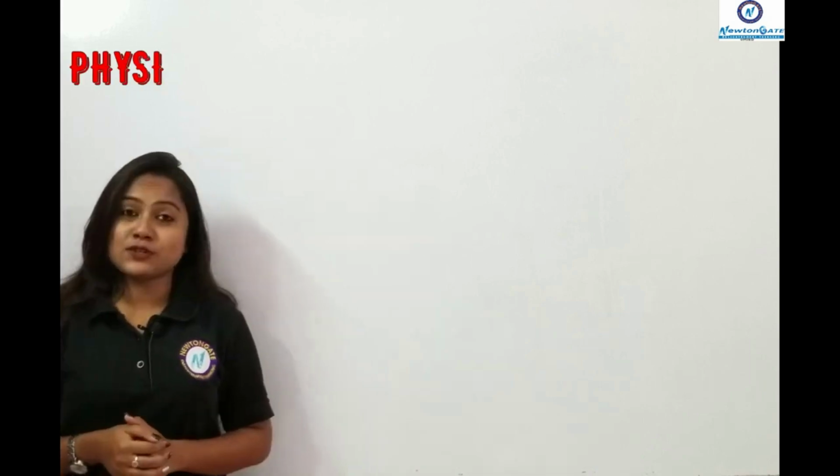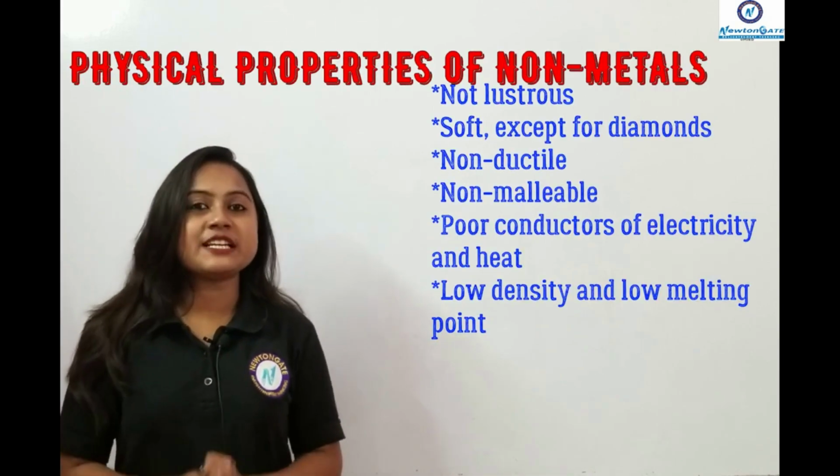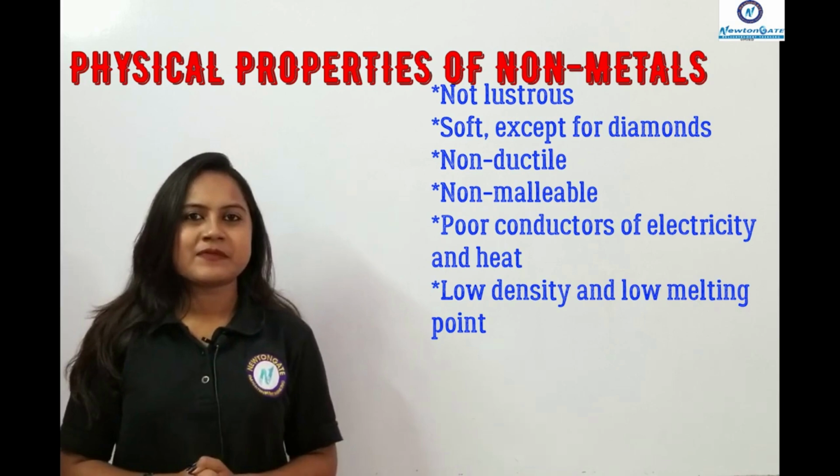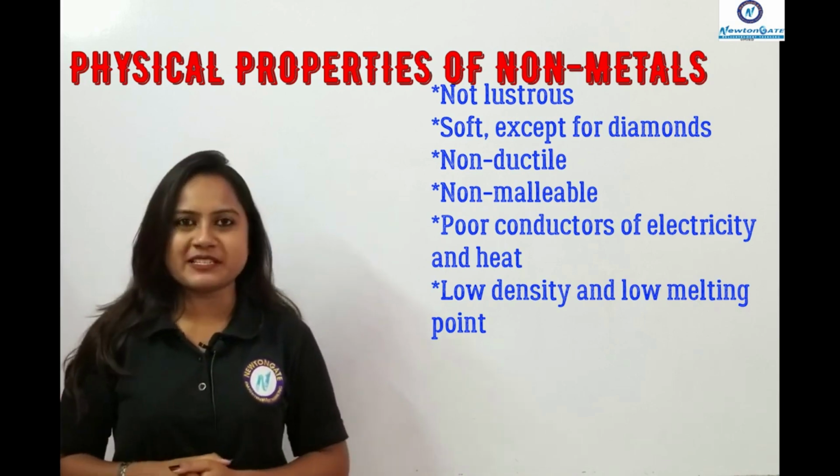Now, as we have completed the physical properties of metals, let us quickly move to the properties of non-metals. Non-metals are generally non-lustrous, just the opposite of metals.